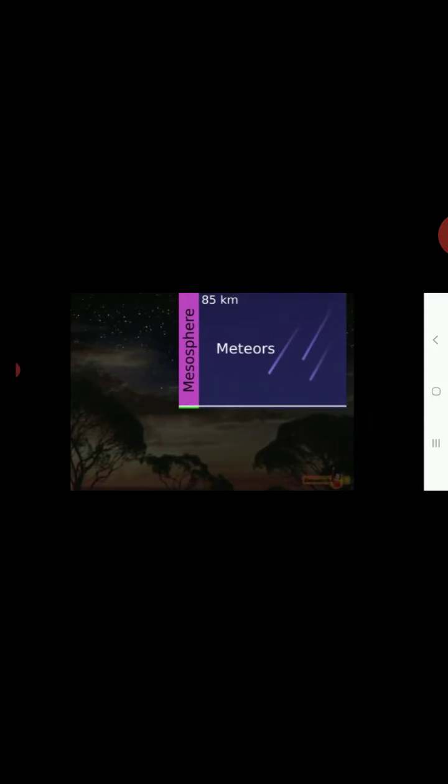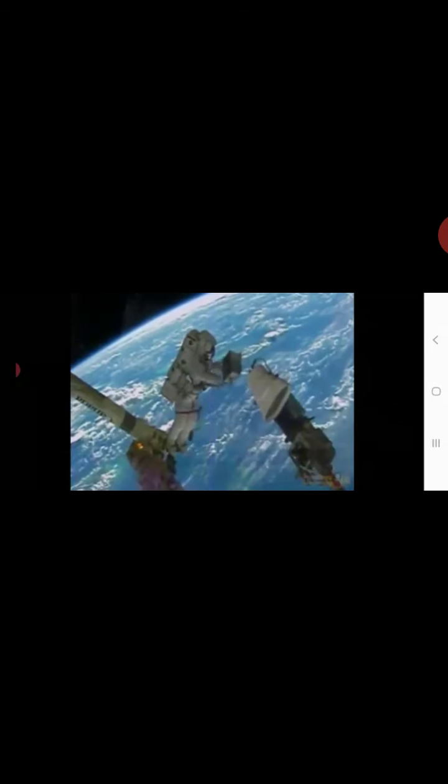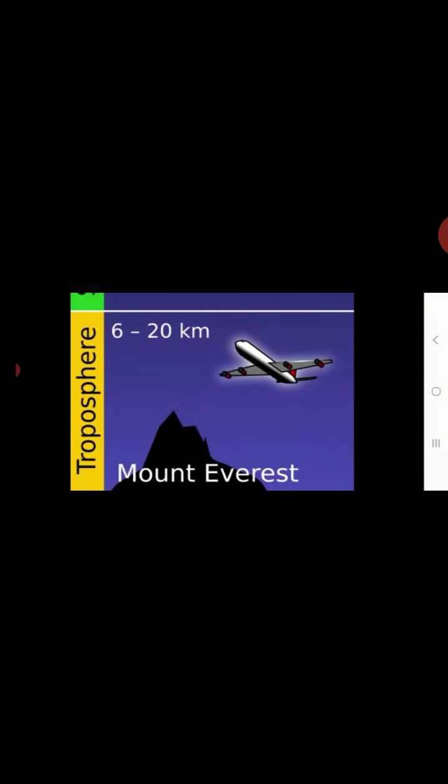When the meteor enters the mesosphere, it compresses the air in front of it. Most of the meteors burn out. From the Earth, they look like shooting stars. At around 85 kilometers, there is the fourth layer known as the thermosphere. Temperature in this layer shoots up to 1000 degrees. The atmosphere is so thin here that according to the scientists, space starts beyond 100 kilometers.